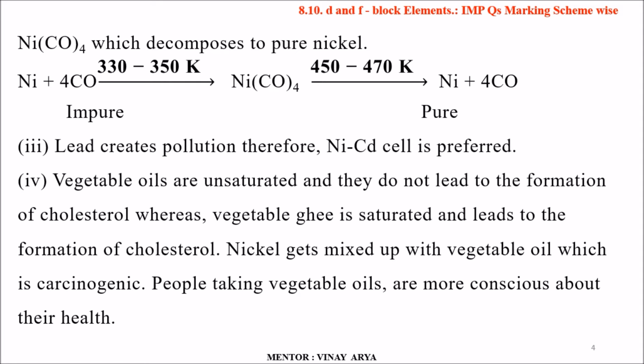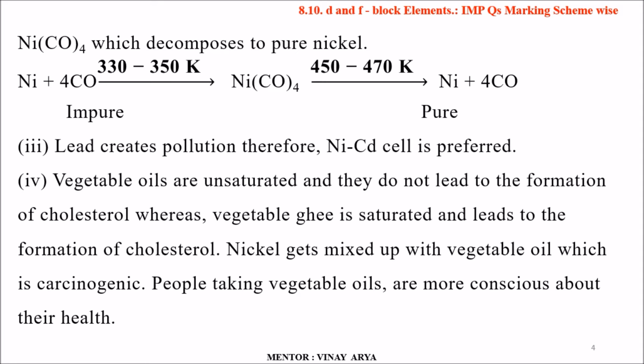Third part: lead creates pollution, therefore NiCad cells are preferred over lead storage battery, because lead when processed, which is used as electrode, gives poisonous gas which has an effect on human beings. Fourth part: vegetable oils are unsaturated and they do not lead to the formation of cholesterol, whereas vegetable ghee is saturated and leads to the formation of cholesterol.